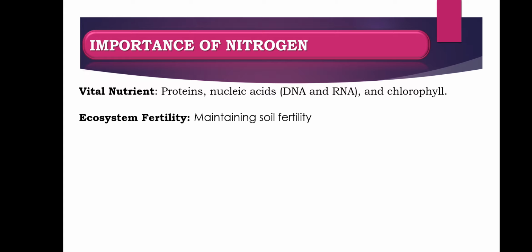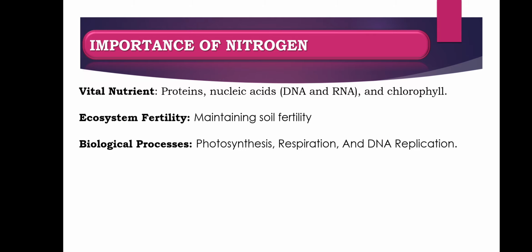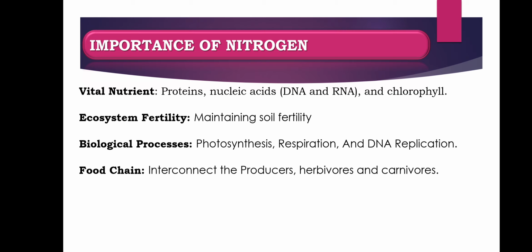Ecosystem fertility: it maintains the soil fertility. Biological processes: photosynthesis, respiration, DNA replication. Food chain: it interconnects the producers, herbivores and carnivores. Like I said before, the plant gets the nitrogen from the bacteria or the soil, the herbivores eat the plant, and then the carnivores eat the herbivores, and the energy flows from plant to herbivores to carnivores, and in that case we are omnivores. We eat plants and animals both, halal animals.